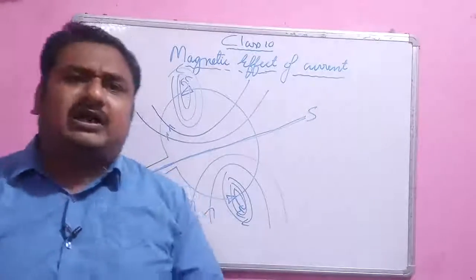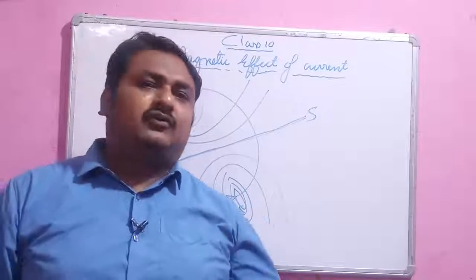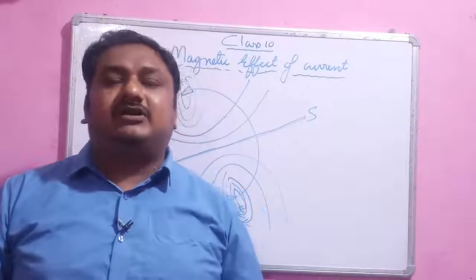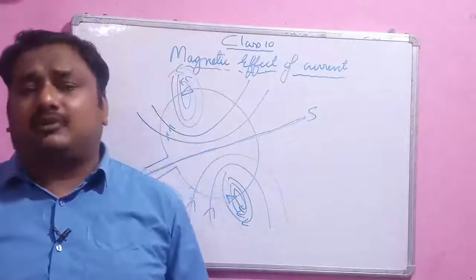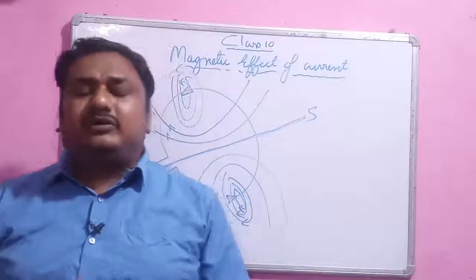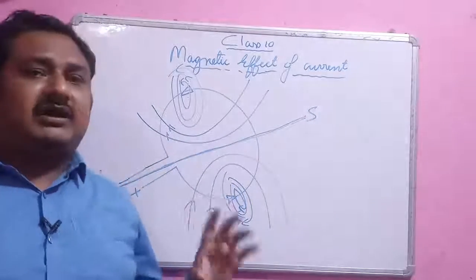So I hope you understand this is a very simple chapter in which we understand that flowing current behaves as a magnet, and it produces magnetic properties. So I hope that you understand what I have taught you.